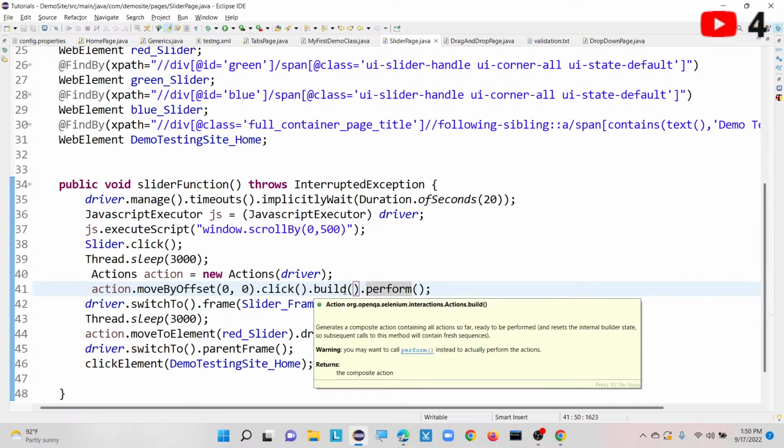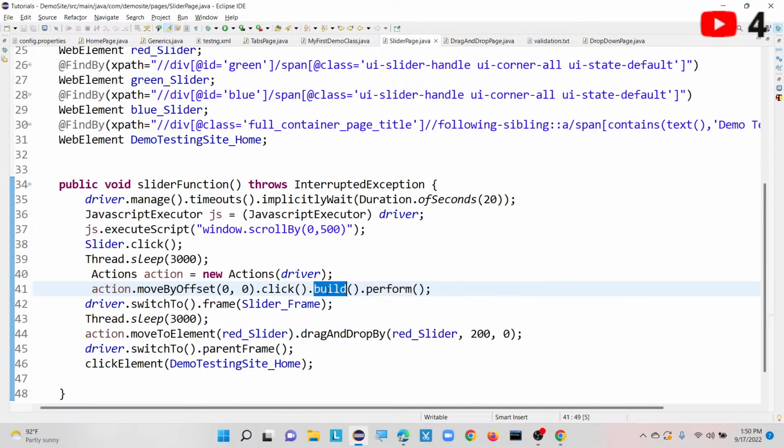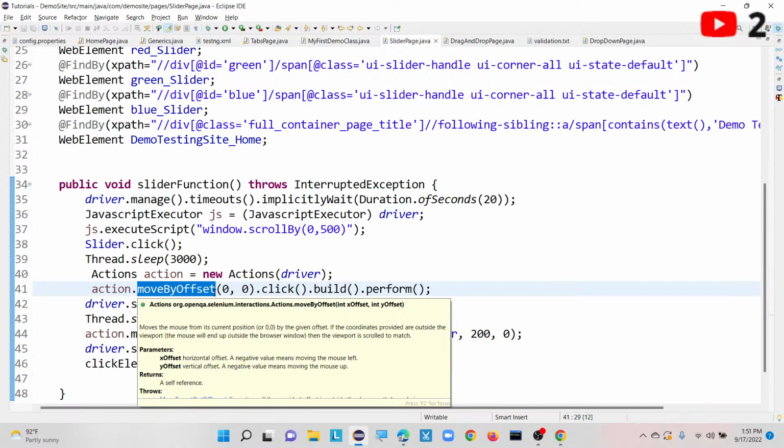So what exactly does the build method do? If I perform some moveToElement, or a click operation, or sendKeys with the help of the Actions class, the build method will compile the specified keyboard and mouse operations and make them ready to execute. With the help of the action reference, moveToElement moves the particular element we defined.